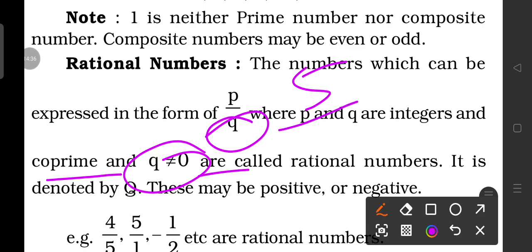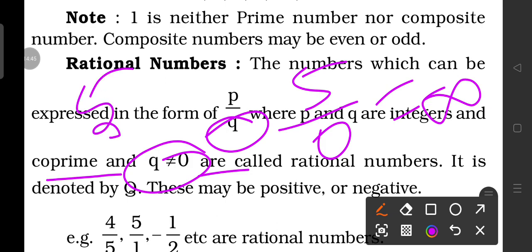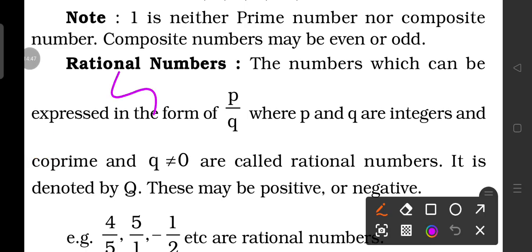Suppose it is 5 by 0, so it may be infinite. Why is it infinite? Because suppose you have 5 mangoes and you have to distribute them among 0 people. Then what could be the possibility to distribute 5 mangoes?